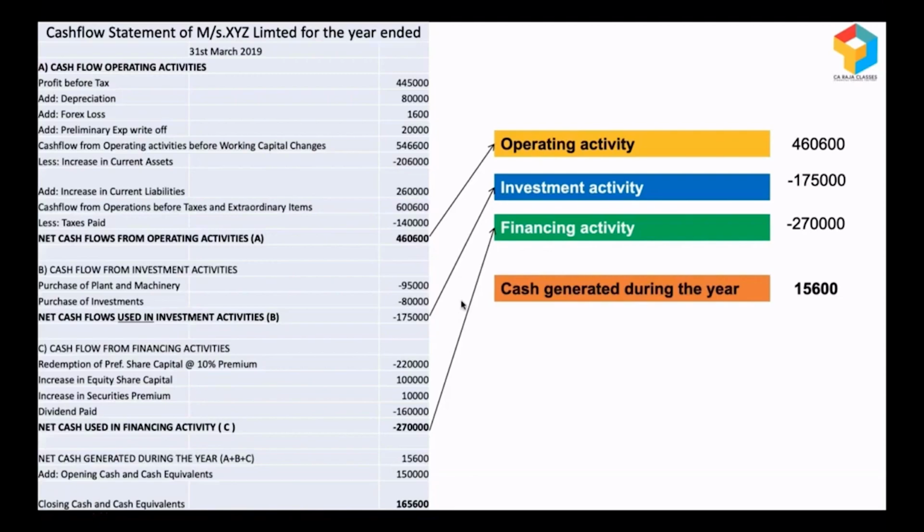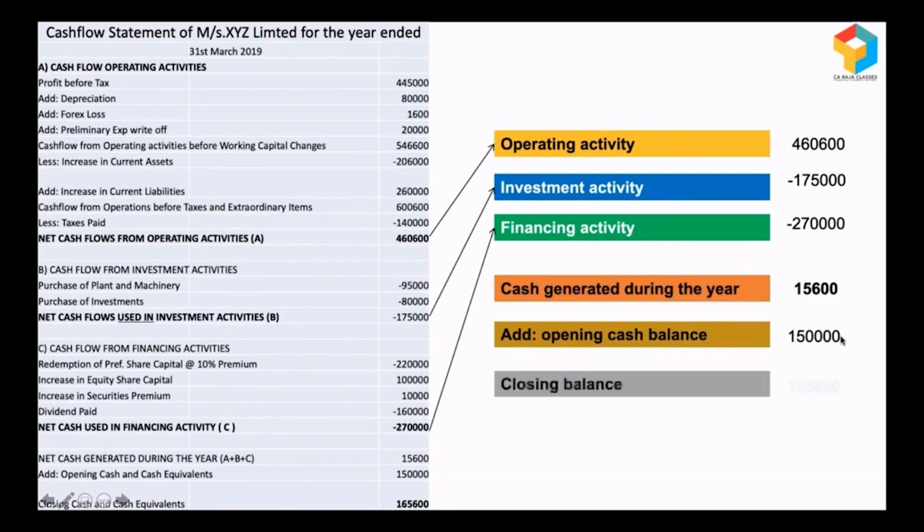We need not worry because look at their opening cash and cash equivalent position. They already had 1,50,000. So this 1,50,000 plus what they've made during the year, if you add, at the end of the year their position is really comfortable. It's actually better than the previous year. Previous year it was 1,50,000, and at the end of the current year it is 1,65,600. So when I look at the cash flow statement, things are looking too good.